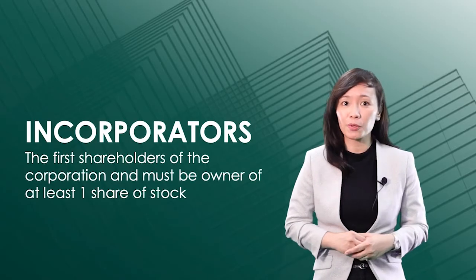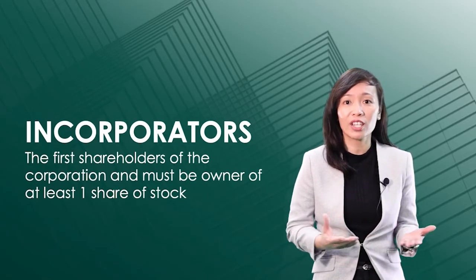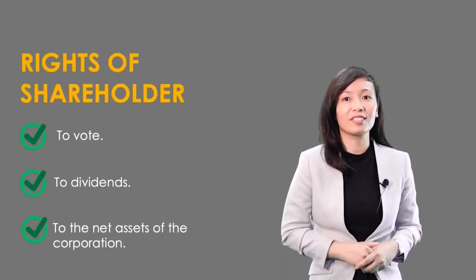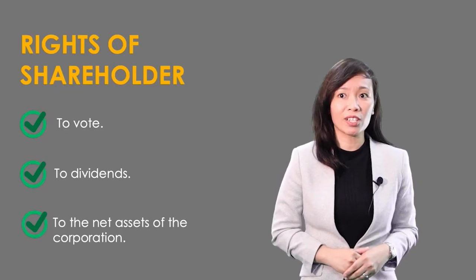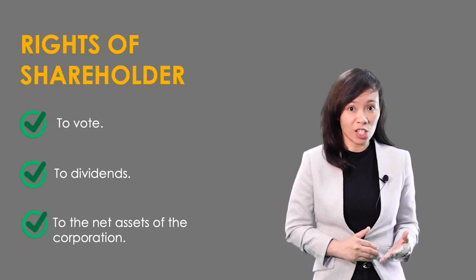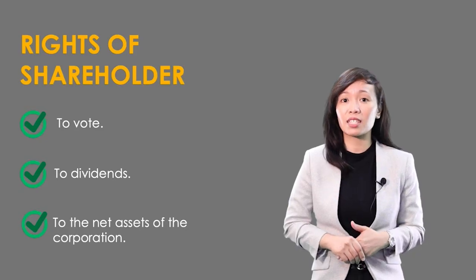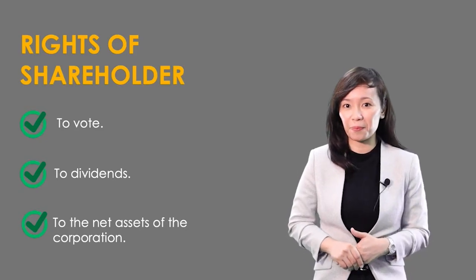Being an owner of the corporation, a shareholder enjoys various rights, including the following. To vote. Shareholders meet regularly once a year. In addition, whenever it becomes necessary, they may also conduct special meetings anytime.